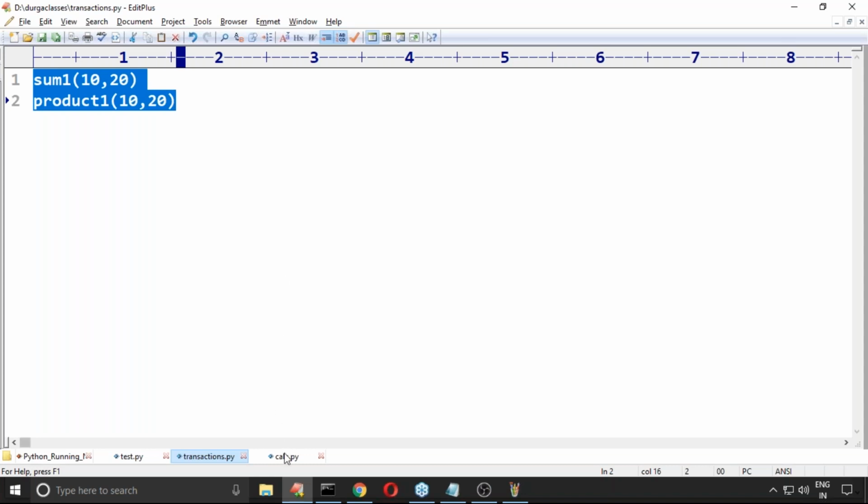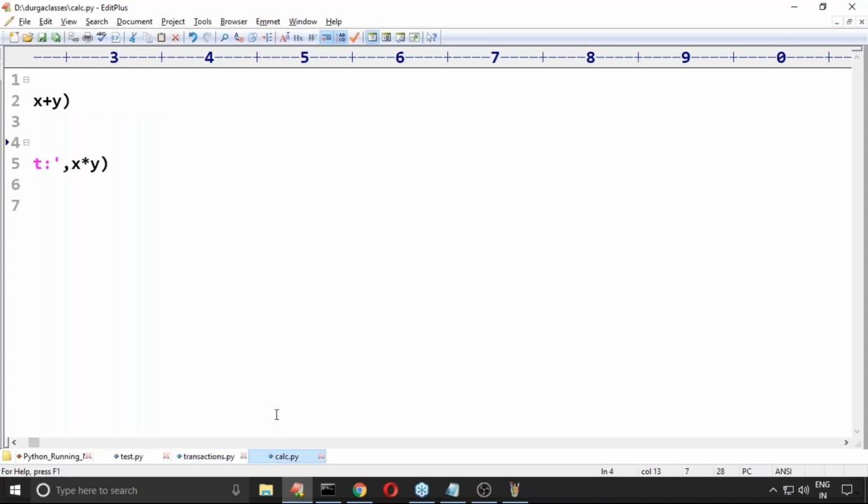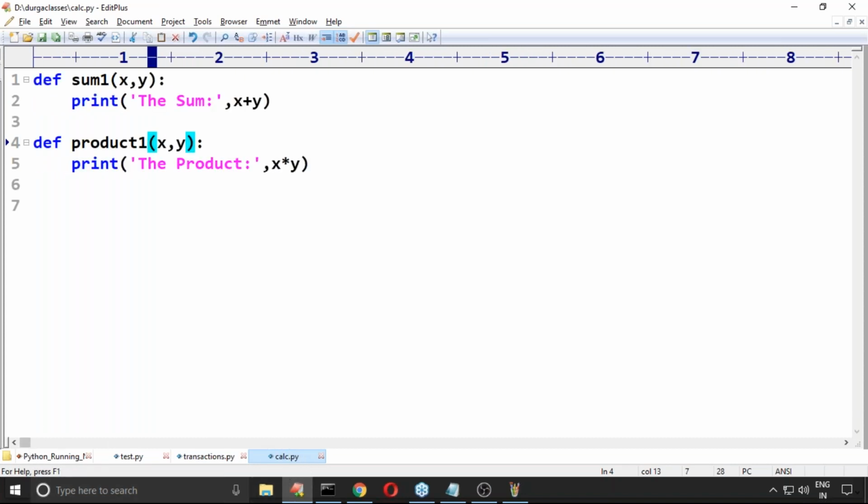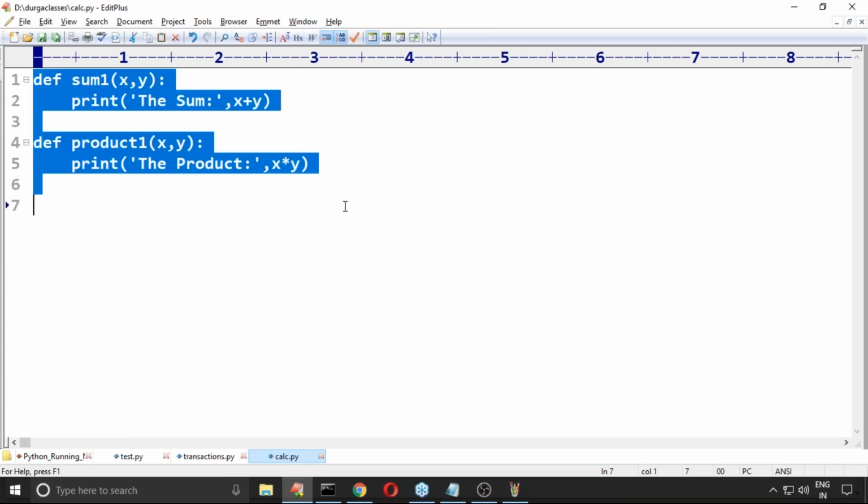In calc.py. Okay, so a Python file which contains the commonly required functions is called a module. Remember this one, sir.